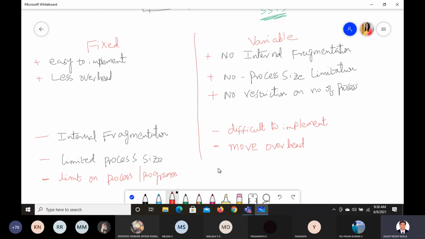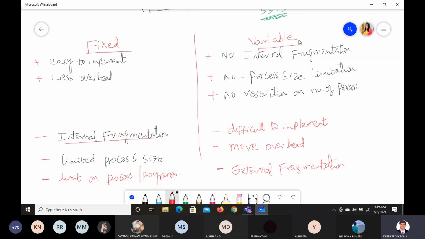One more point, you can tell me what is the negative in the variable. One last point. In this variable, we'll get fragmentation or will not get fragmentation? In fixed, we got internal fragmentation. In this case, we'll get external fragmentation. This is a negative point in the variable. So these are the things we need to understand about the difference between fixed and variable point of view.